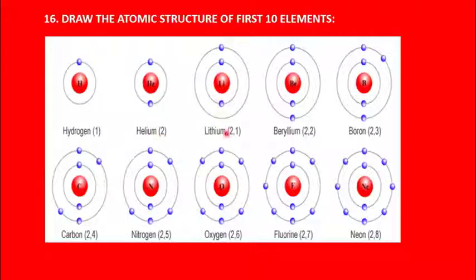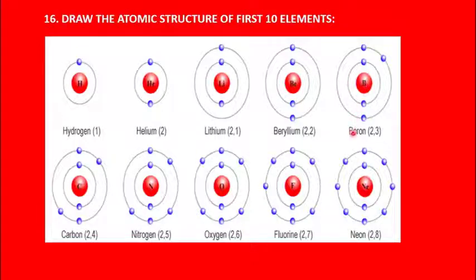Now the third element is lithium, 2 plus 1, 3, atomic number 3. So lithium, this is a nucleus. So here protons and neutrons are present. These are known as nucleons, protons and neutrons. And then the 3 electrons, out of 3, 2 electrons will be occupying the K shell, and the next 1 electron will be accommodated in the L shell. This is K shell, L shell. Beryllium with atomic number 4. So out of 4, 2 electrons in the K shell, and then remaining 2 electrons in the L shell. And this is the center of the atom, that is the nucleus, where the protons and neutrons are present.